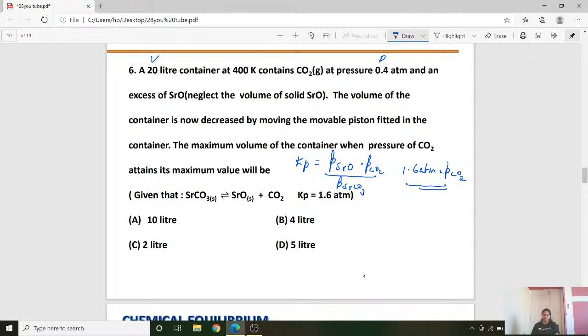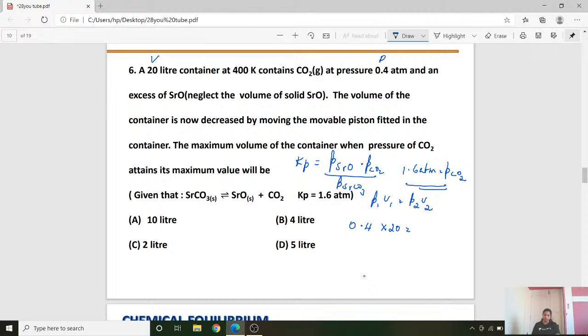We want to find out the volume. We know P1 V1 is equal to P2 V2 because PV is constant here, isn't it? During the process, PV is a constant. Therefore, I can take 0.4 here, volume as 20 there. It's given volume as 20 liter, you can see.